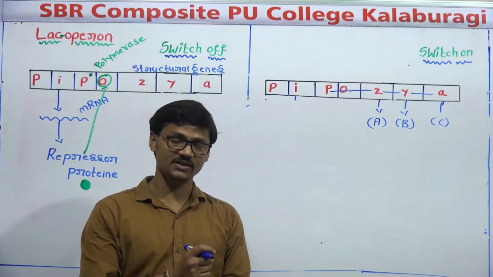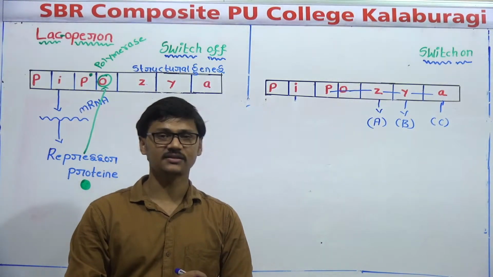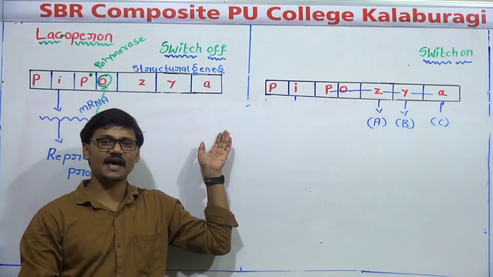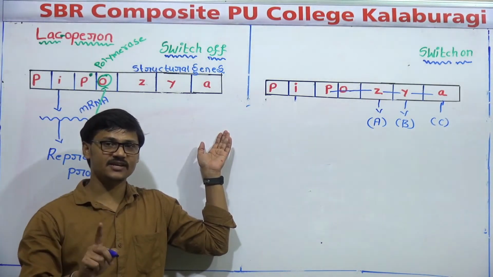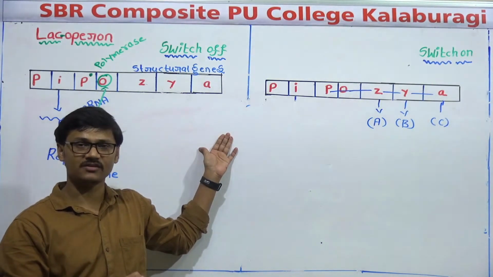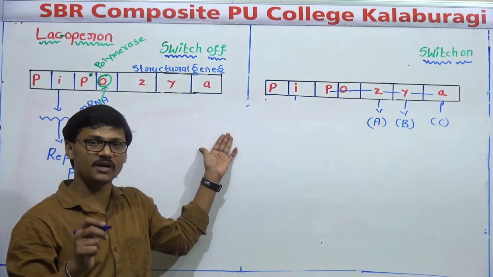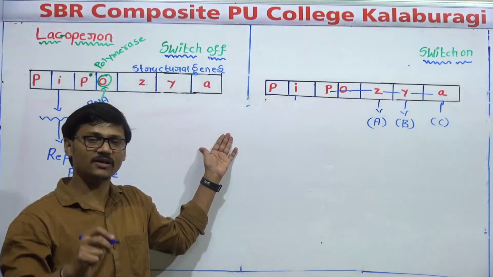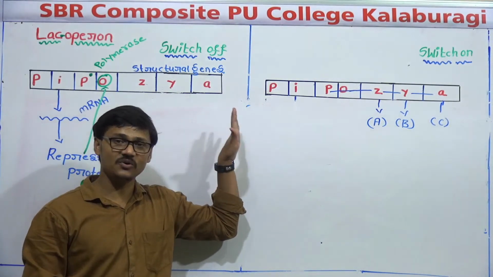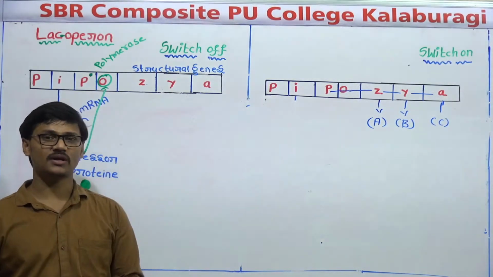You may ask me, sir, why is it? Because we already know that in case of prokaryotes, gene regulation can be done at only one stage, that is transcription. That's why in our NCERT book also they have given that regulation of genes in case of prokaryotes is predominantly, meaning mainly, done at transcription level. So in the Lac-operon, the gene is regulated at the transcription level. So please do remember all these things about the Lac-operon.